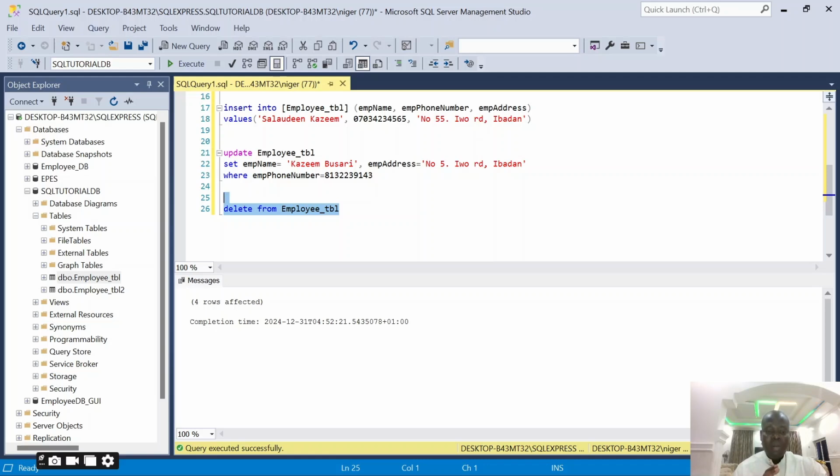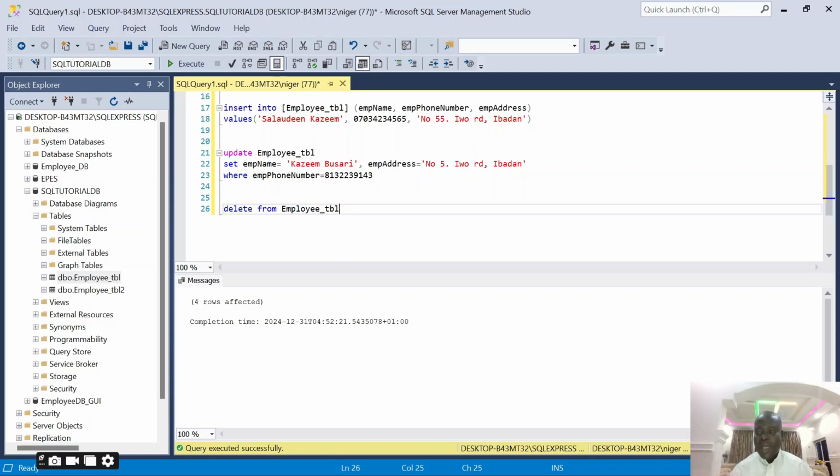Now imagine I'm working in the bank and I'm asked to delete a specific record of a specific customer. But instead of me using the where clause in my delete statement, I didn't. I just say delete from the transaction. It means everybody's transaction history will disappear and I will run into trouble.